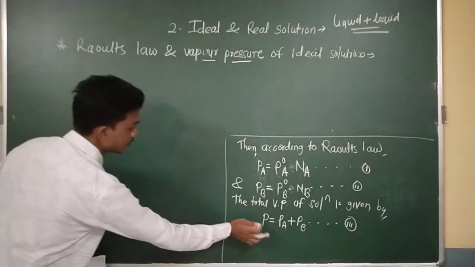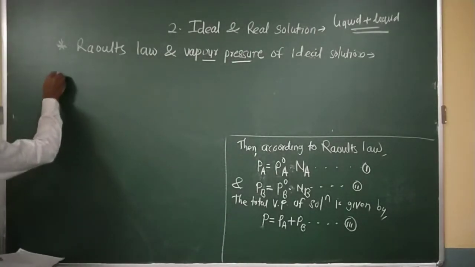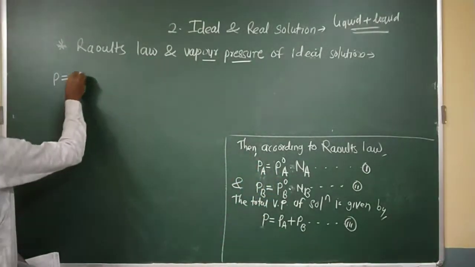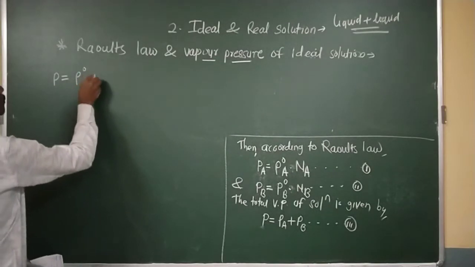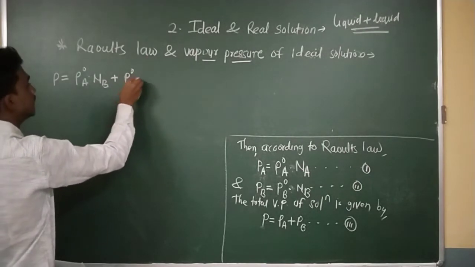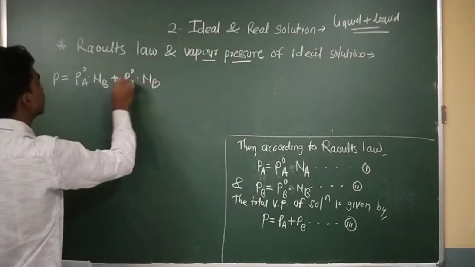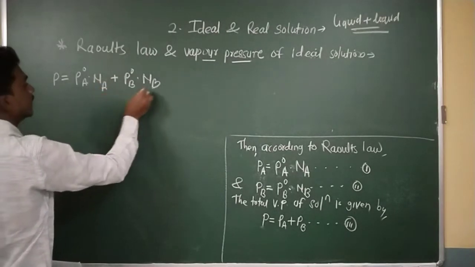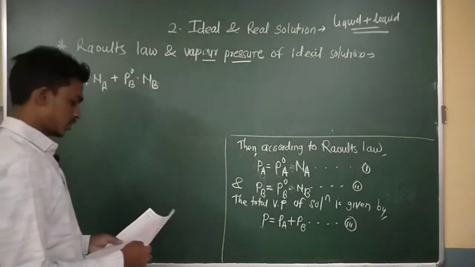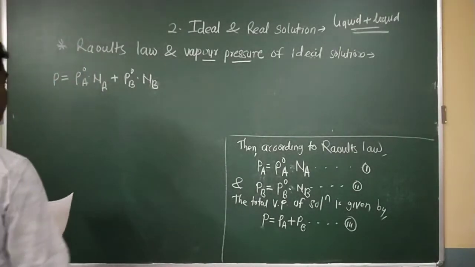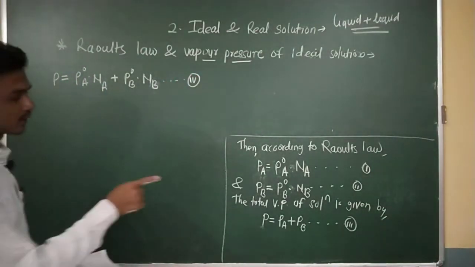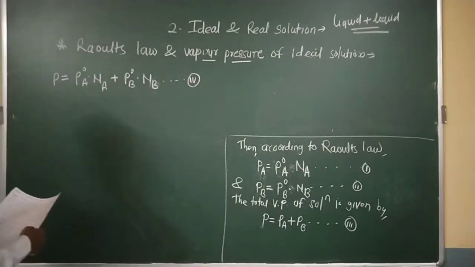By using these equations, I can write P is equal to the partial vapor pressure of A, which is the vapor pressure of pure A times XA, plus the vapor pressure of pure component B times XB. Here is A and here is B. Okay, these are the conditions. By using these, I can write this as equation number four, the fourth equation after first, second and third.